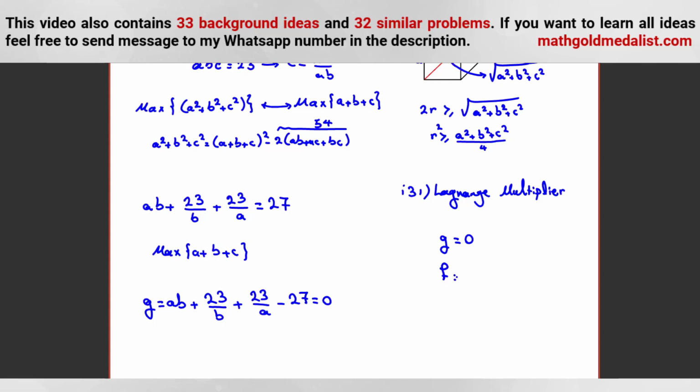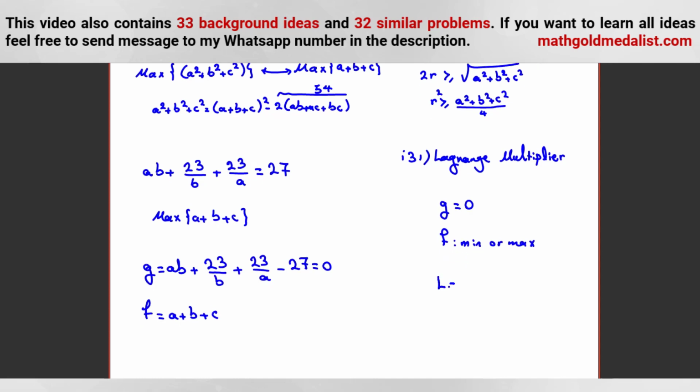And you should have a function that you want to find, for example, the minimum or maximum of that function. Here, our f is what? A plus B plus C. And then you should define a function. L is equal to f minus lambda g. Lambda is a constant variable, and you will see how we can use this, okay?